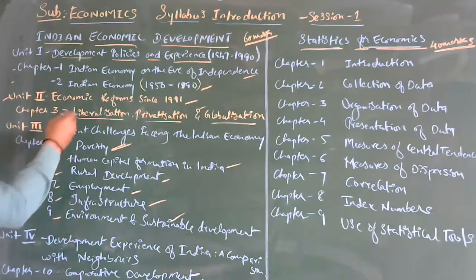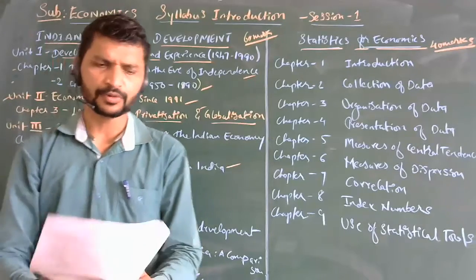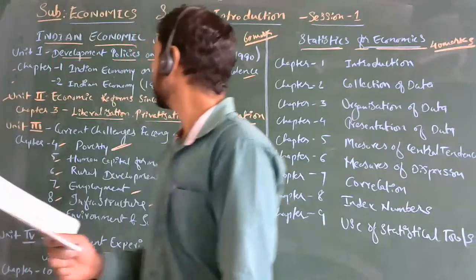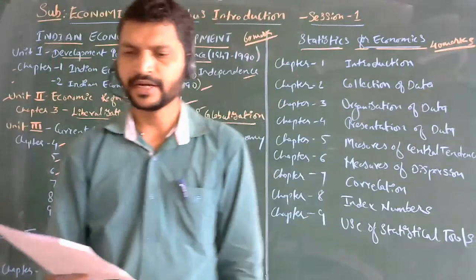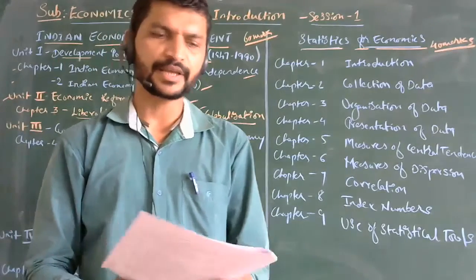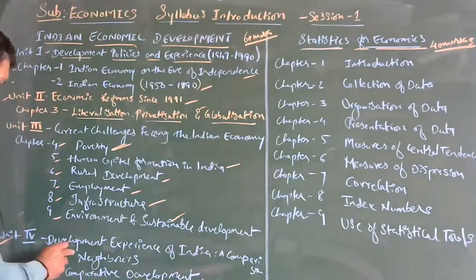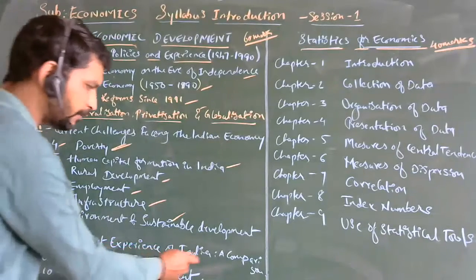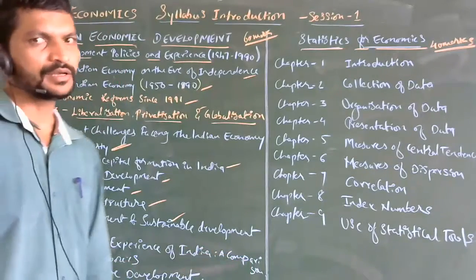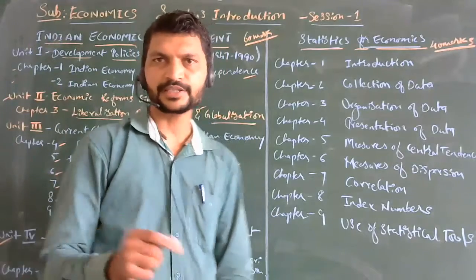So nearly 9 chapters will get over. Then at the last, the fourth unit of Indian economic development, we are going to see development experience in India as a comparison with neighbors. Now, how much has our nation developed? Neighbors means the other countries. We are going to compare ourselves with the other countries from this.